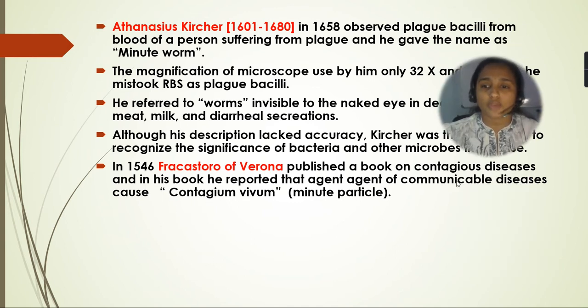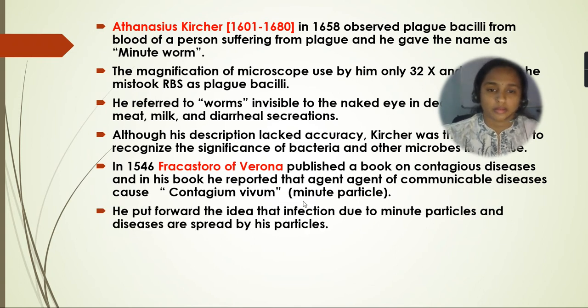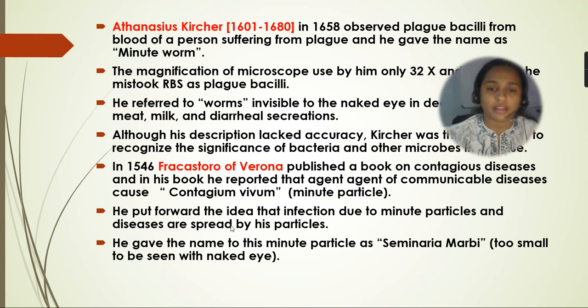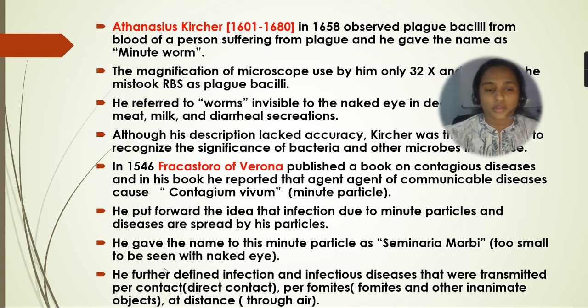Again, another scientist, Fracastoro of Verona, published a book on contagious diseases, and in his book he reported that the agent of communicable disease was contagium vivum, that is, a minute particle. He put forward the idea that infection is due to minute particles and that disease is spread by these particles. He gave the name Seminaria morbi to these minute particles, too small to be seen with the naked eye. He further defined infection and infectious disease as transmitted by direct contact, by fomites, or at a distance, meaning through the air also.